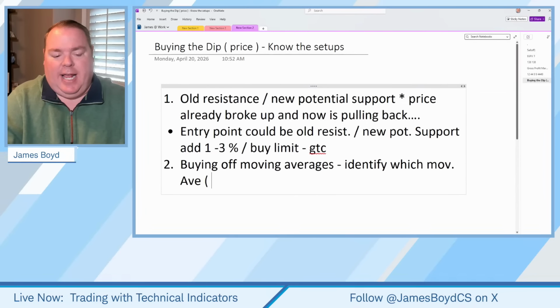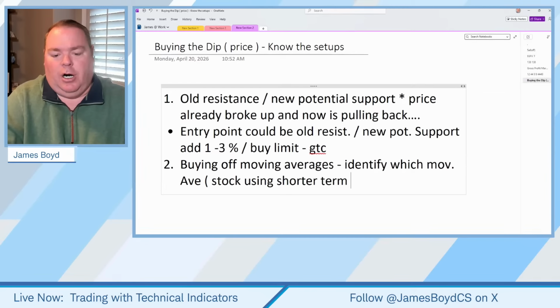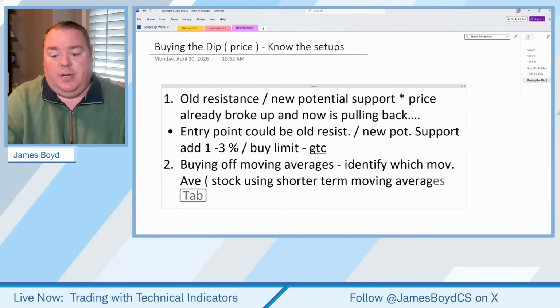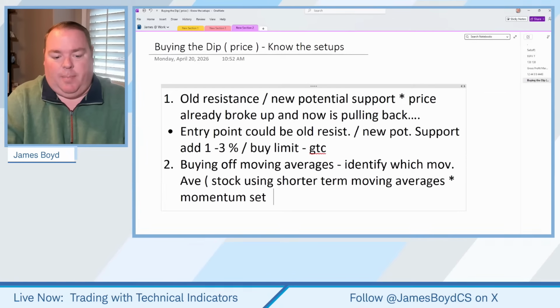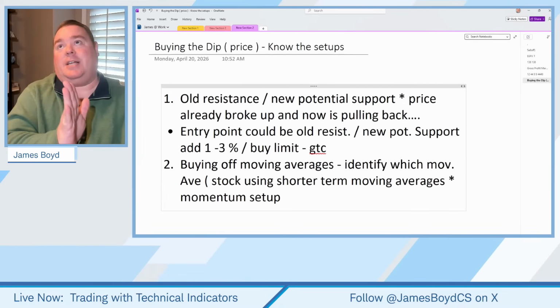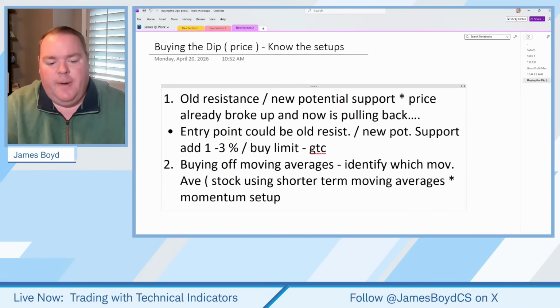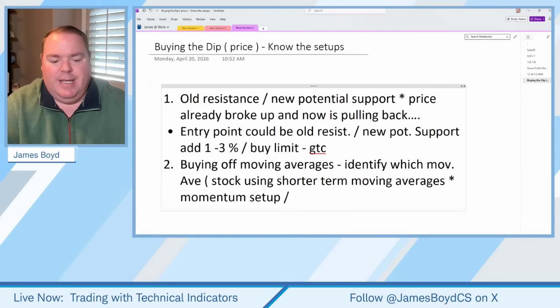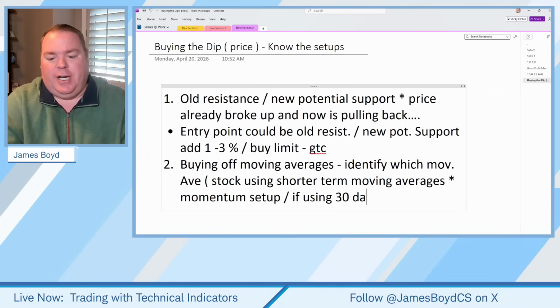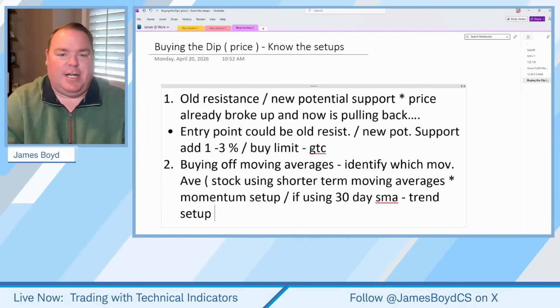And I'm going to write this down. So if we said, hey, stock using a shorter term moving average, well, we got a situation of a momentum setup, okay? The stock is going at a steeper tilt, and we're not having as much of a pullback. If using, let's say, a 30-day SMA, we'll have more of a trend setup, okay? It's not to say it doesn't have momentum. It's just not going up in the steep tilt.